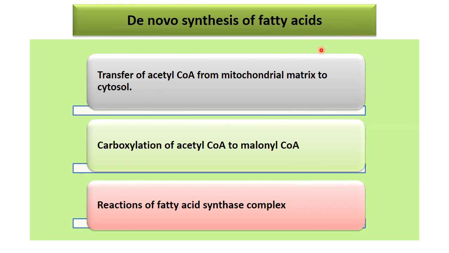The de novo synthesis of fatty acid has three steps. The first step is the transfer of acetyl coenzyme A from the mitochondrial matrix to the cytosol, because the rest of the reactions occur in the cytosol. Then number 2 is carboxylation of acetyl coenzyme A to malonyl coenzyme A, and then the reactions of the fatty acid synthase complex.